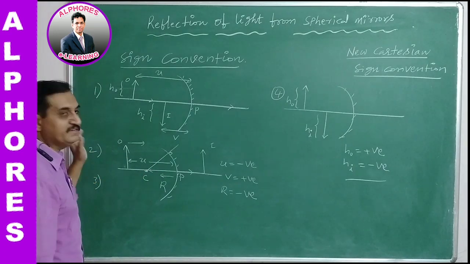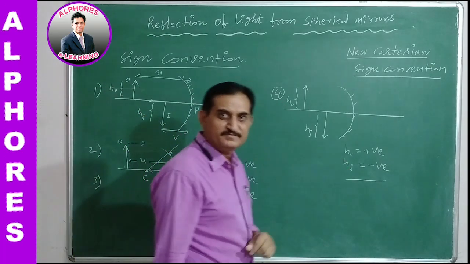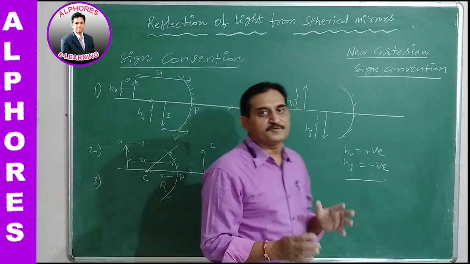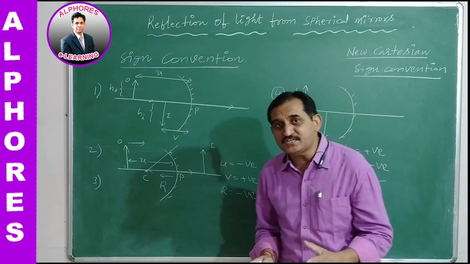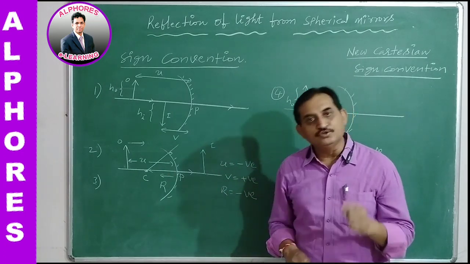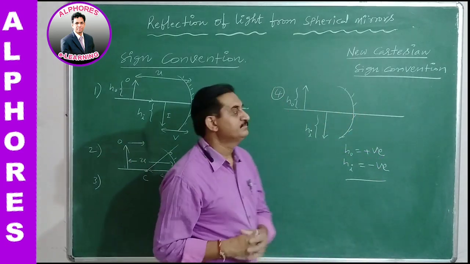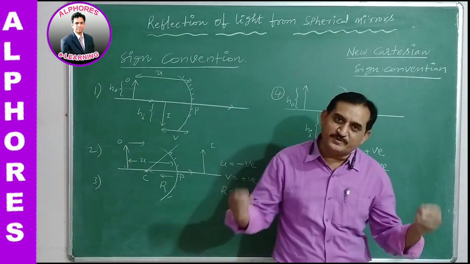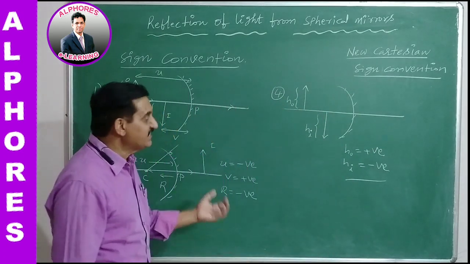So these are the sign conventions. First, wherever possible, the light is assumed to be traveling from left to right. Second, all distances must be measured from the pole of the spherical mirror. Third, distances measured in the direction of the incident ray are positive, and those measured against the incident ray are negative. Fourth, heights above the principal axis are positive, and below are negative.